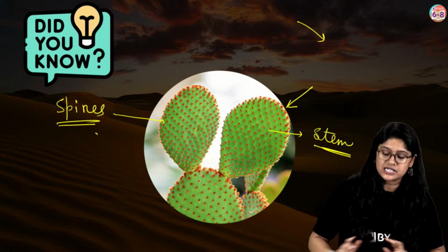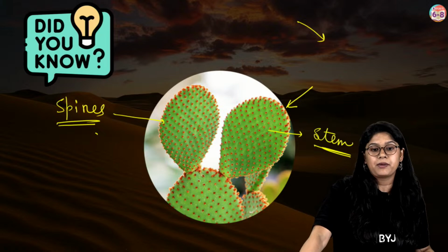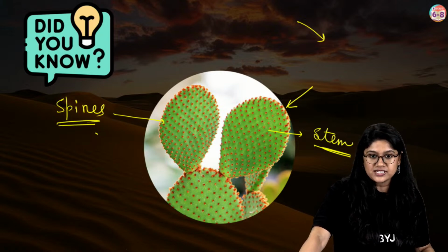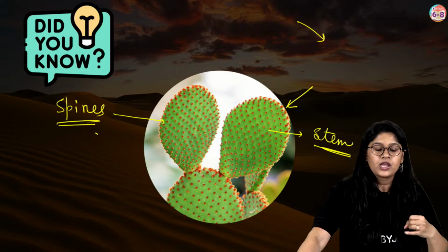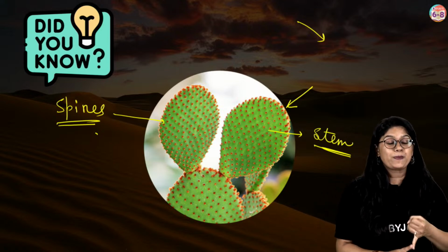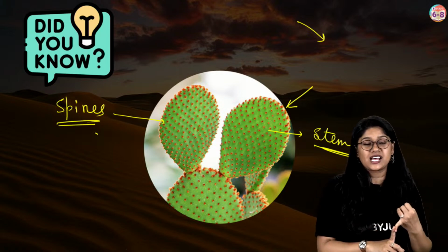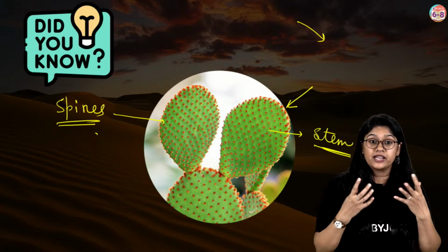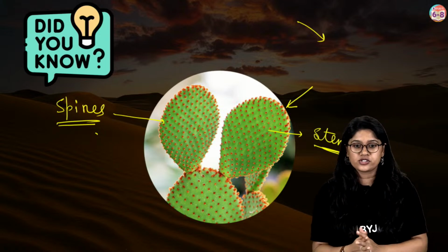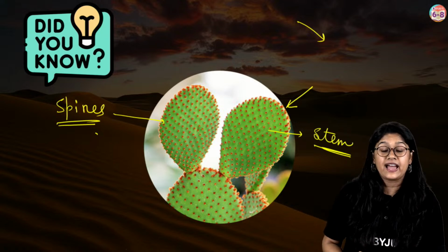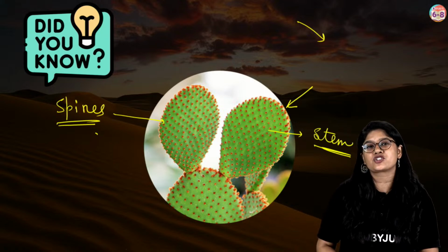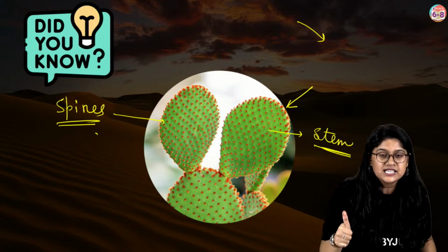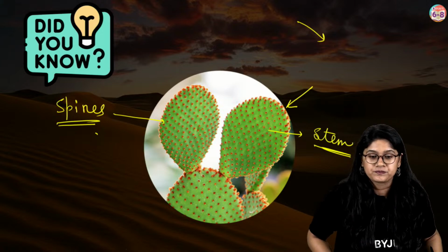Clear, everyone? So in today's class, we have studied the photosynthesis process. Okay? Can we quickly revise it? Close your eyes, everyone. I'll quickly revise it for you. We have studied the photosynthesis process, where plants make their food with the help of carbon dioxide from the atmosphere and water from the soil, in the presence of sunlight and chlorophyll, and they make glucose and release oxygen. Clear? They have stomata, which are very tiny, microscopic structures. These stomata help in the exchange of gases and water vapor.